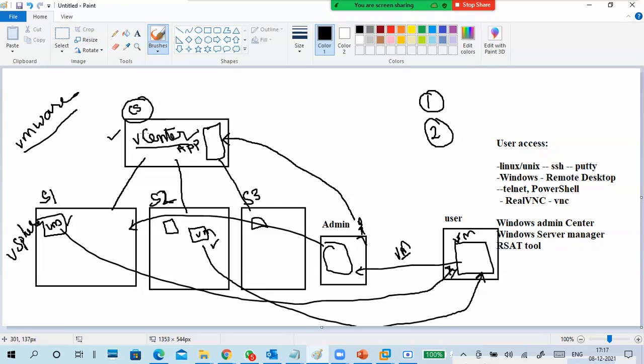Using this application, I can connect multiple servers. If I want to access any server, there is no need to go to the server; I directly connect to vCenter, so I can access any server. Next, if I want to create a virtual machine, that's it. So we'll take a scenario.